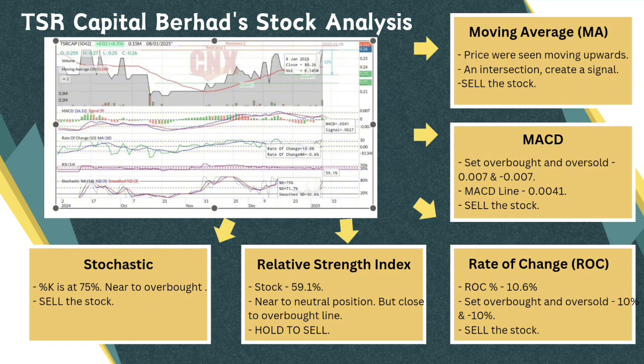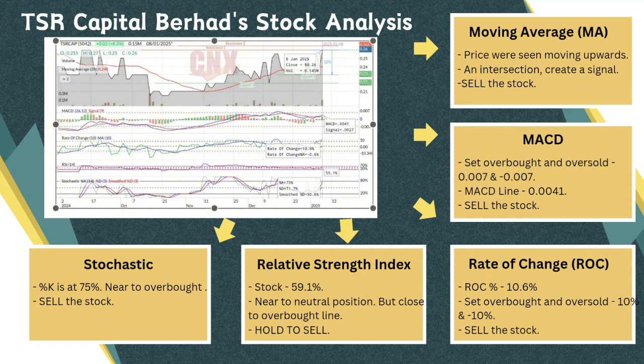And then the third indicator is the ROC, which is rate of change. For this stock, the ROC is seen at 10.6%, and I have set the overbought and oversold levels at 10% and negative 10%. Therefore, the ROC has already breached the overbought percentage, so I would suggest to the investor to sell the stock.